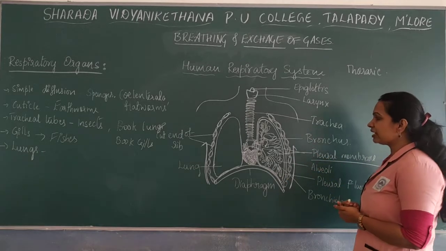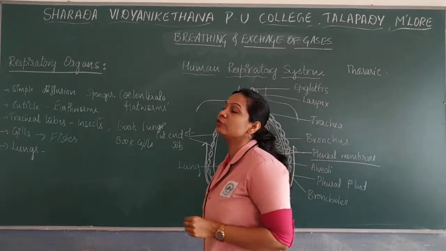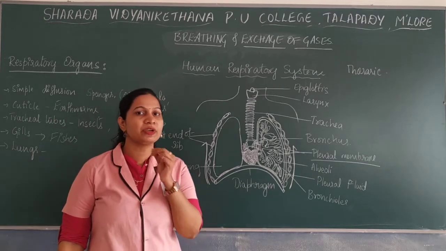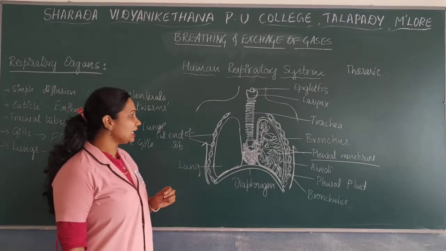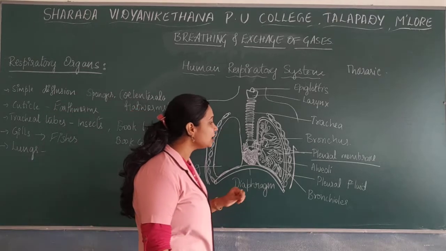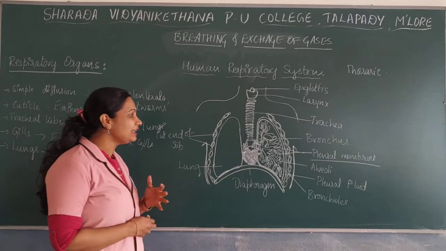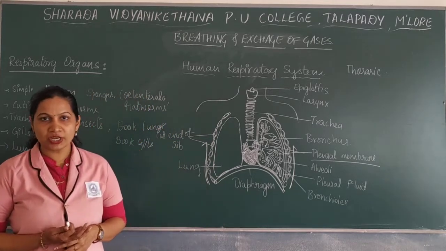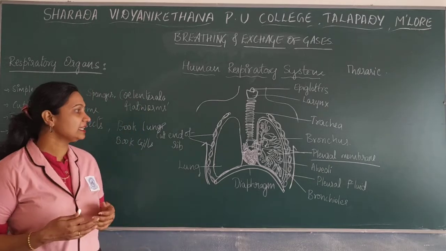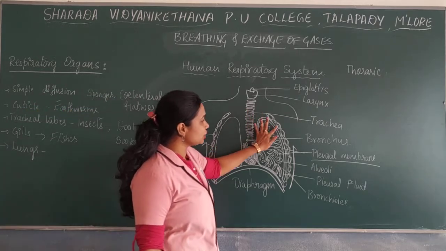Okay, the lungs are covered by a double membranous layer called the pleural membrane, consisting of a fluid known as pleural fluid, which mainly reduces friction. It acts as one of the protective membranes. So that is regarding the lung.